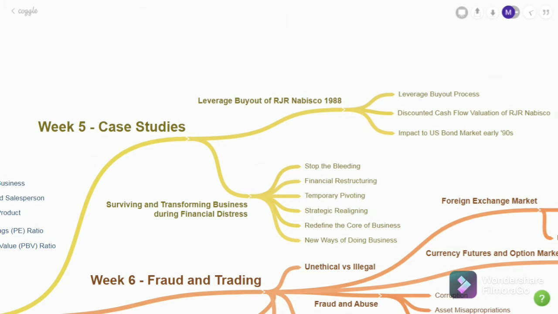And the next is we learned about surviving and transforming a business during financial distress, and these are the steps. The first is stop the bleeding. The second is restructuring the financials. Next is do some temporary pivoting. The fourth is strategic realigning. Next, we redefine the core of the business itself. And next is inventing and innovating new ways of doing business. So these are what we've covered in week 5 on case studies.